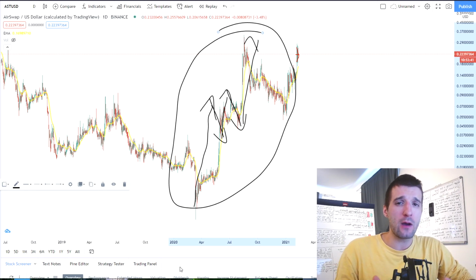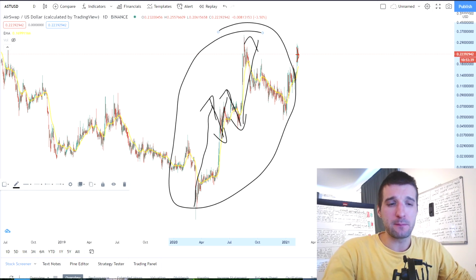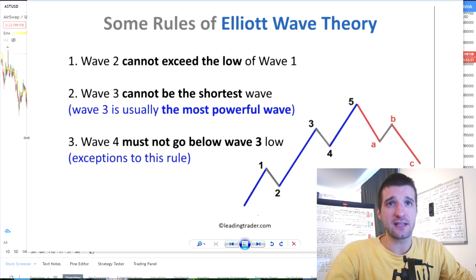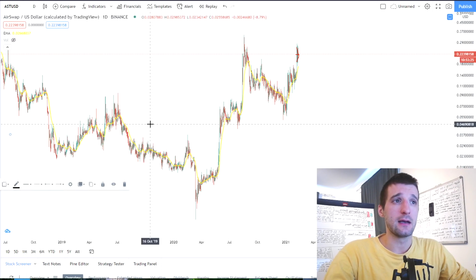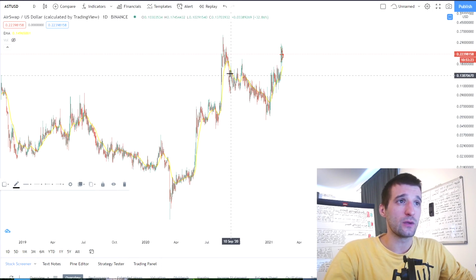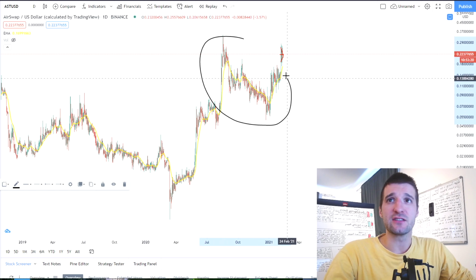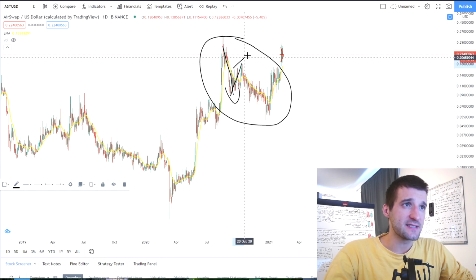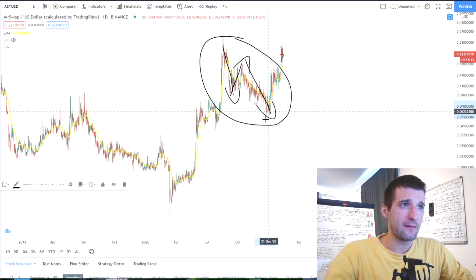Now, after wave 1, if we come back to this picture over here, you can see that wave 2 is in place, which means a corrective wave, and that corrective wave also consists of 3 waves. And if we come back to AirSwap over here, you can see that we had the correction in this place, and you could see one correction over here, the second is over here, and the third is over here.